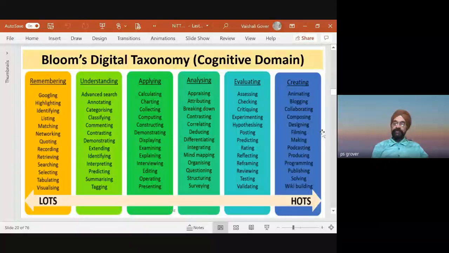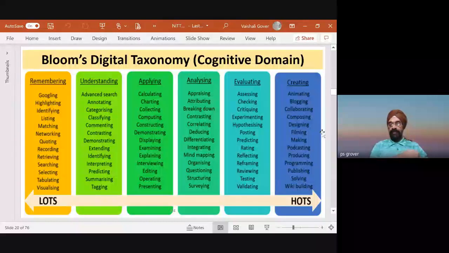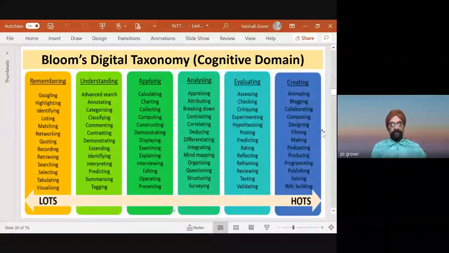So the experts have come out with what is known as Bloom digital taxonomy, and for the cognitive domain, the 6 levels: remembering, understanding, etc. These are the verbs which are used. Say analyzing, breakdown, contrasting, mind mapping, structuring, and surveying. So please appreciate, if you are preparing a course outcome for an internet-based course, or where there is extensive use of web, then these verbs will help you decide the level.